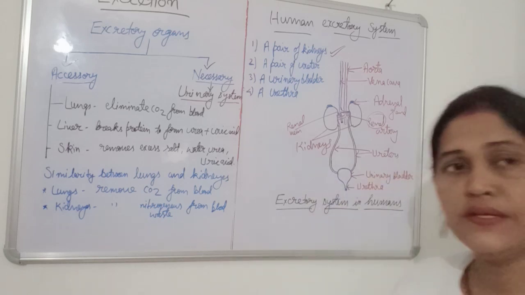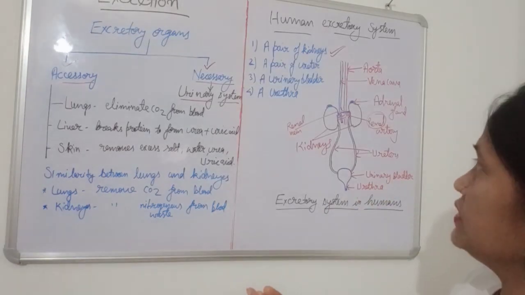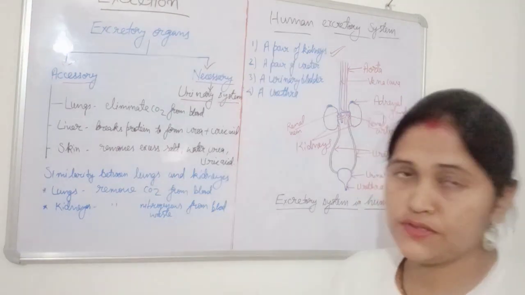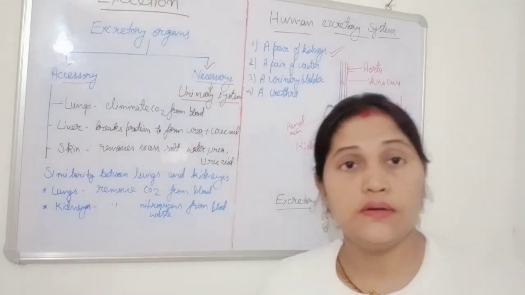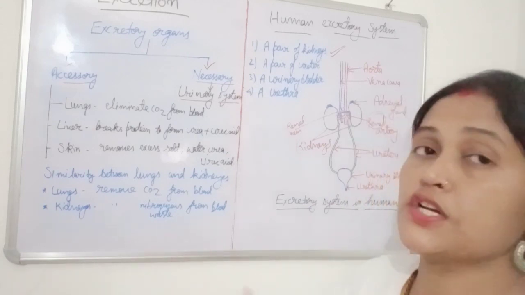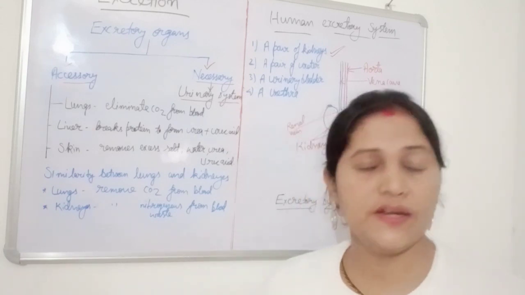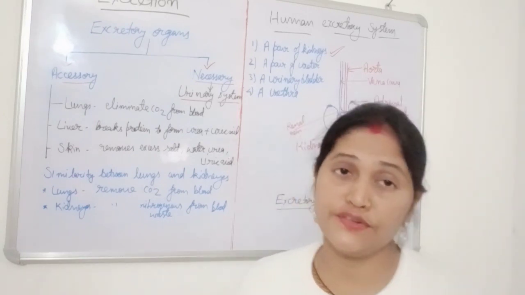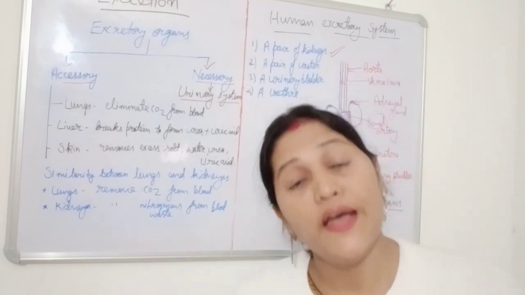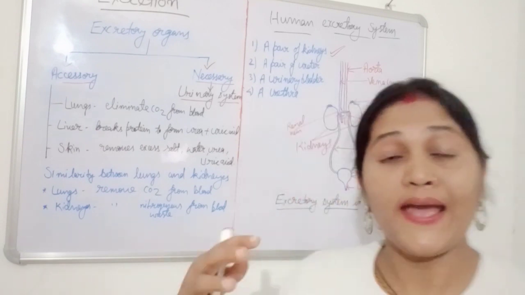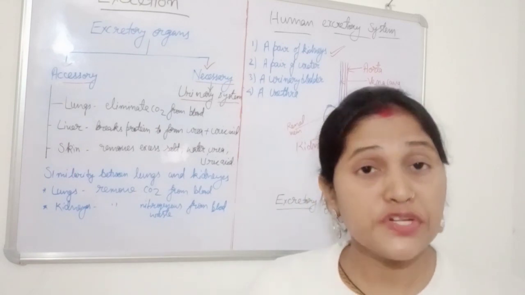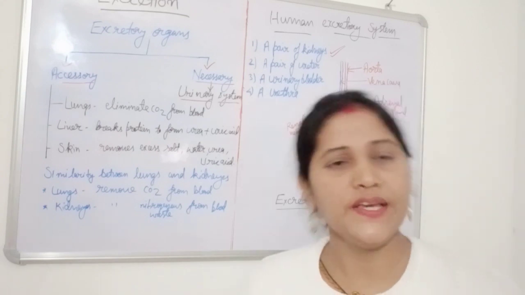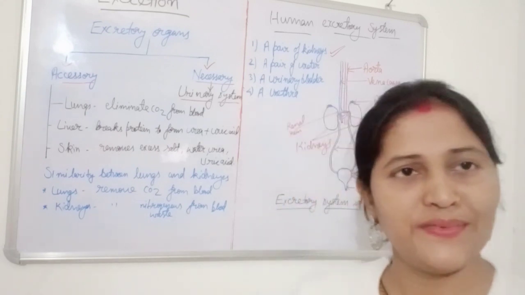So in this session, students, we have completed the excretory system in human. In the next video I will discuss the structure of the nephron. In one kidney there are millions of nephrons, and the nephron is the structural and functional unit of the kidney. How they help in the urine formation mechanism, how they act as a filtration unit, all these things we will discuss in the next video. Then thank you, take care, bye.